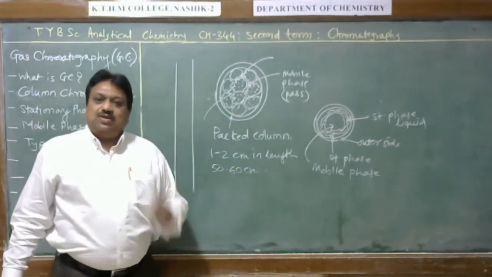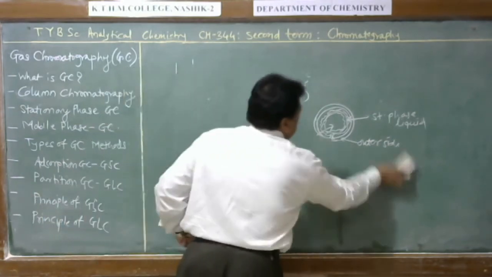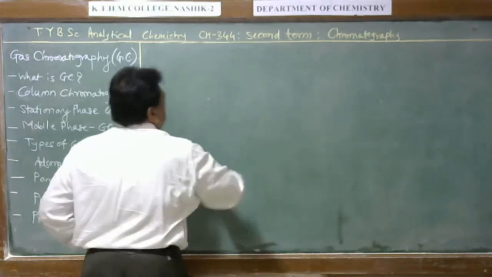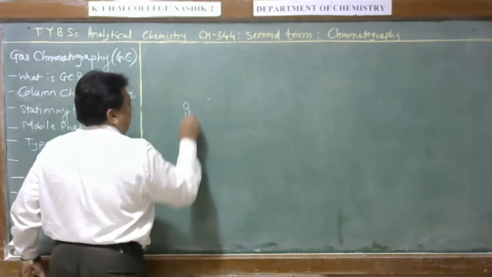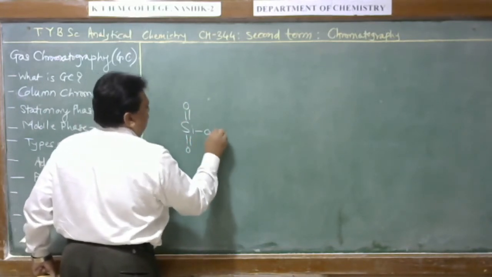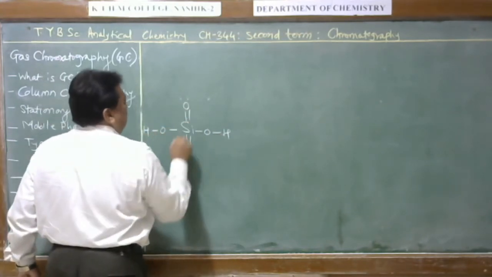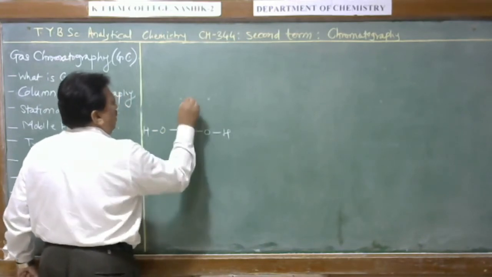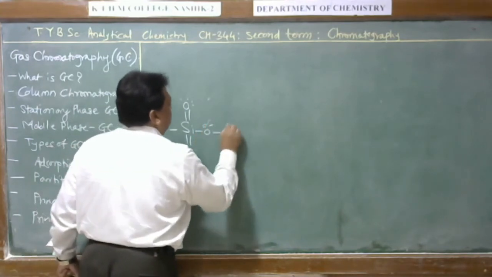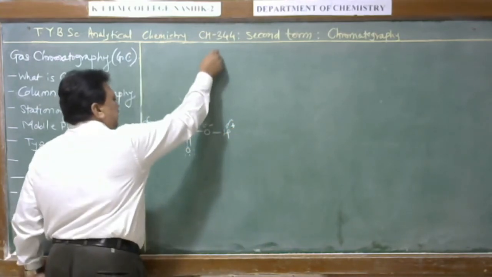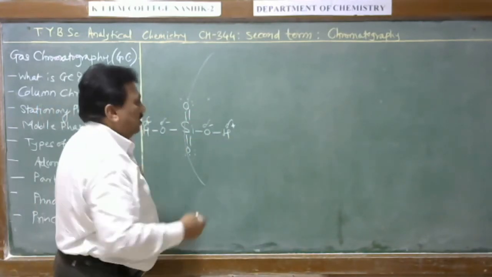In adsorption chromatography, we know that there is an adsorbent material, and this adsorbent material has a specific functional role. For example, we know silica gel in this fashion, with H and O. Now these are the active sites which are involved in the separation process. This is delta negative, delta positive. This is the inner wall of the capillary, that means this material is coated to the inner wall of the column.